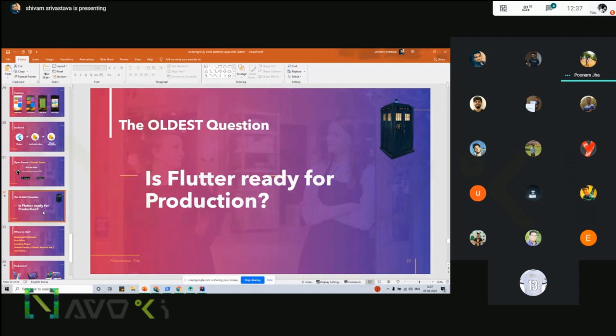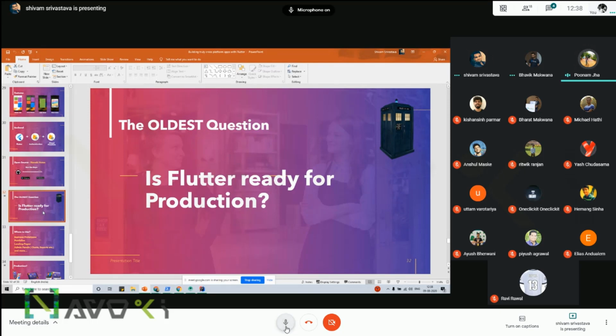Right. Adding to that, I just wanted to share, Sunny and Bharat, even Bhavik, we got to know that some of our inner circle, like friends and professional network, are looking for good Flutter developers. So if you are interested in such opportunities, do let us know. We might share them with you. Bhavik, Bharat, Sunny, do you want to tell some of them now, the requirements we have been asked about?